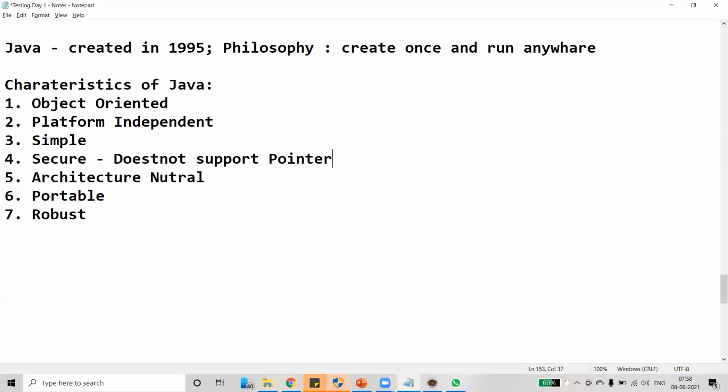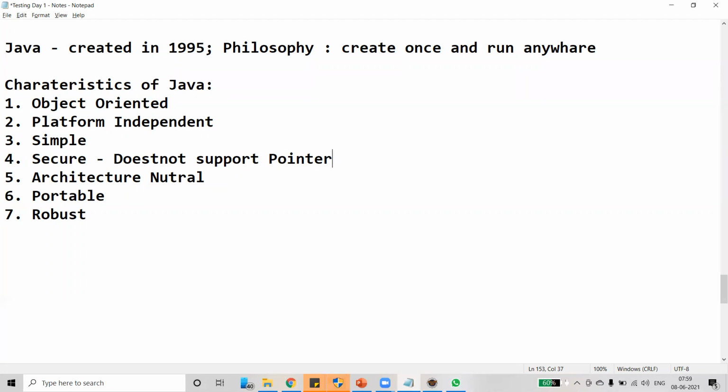So coming to robust, how can you say Java is a robust language? Java makes a lot of effort to eliminate error-prone situations. See, every year we are getting a latest version of JDK. Currently, we are using JDK 15. Basically, Java eliminates error-prone situations mainly by compile time error checking and runtime checking.